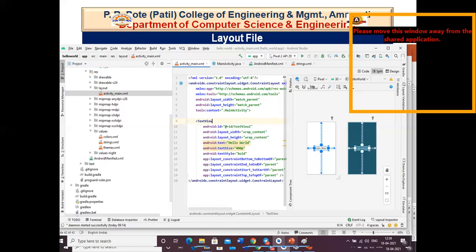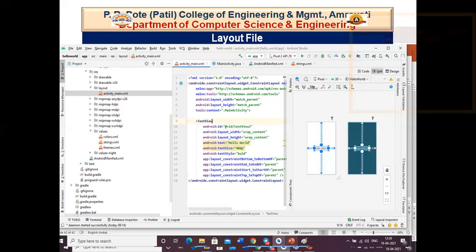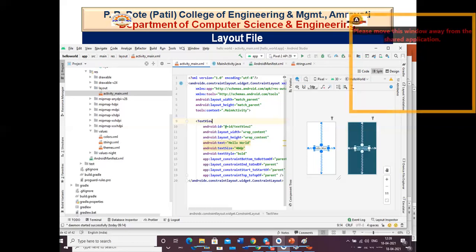Now what is this XML all about? This is nothing but the user interface for your application. Whatever user interface you see, the login page, the news page, any page on your application, is a part of this layout folder. So this layout folder holds all the XML and UI files in our application. It can be as small as a button, which is being called into another XML, or as large as the entire page itself.